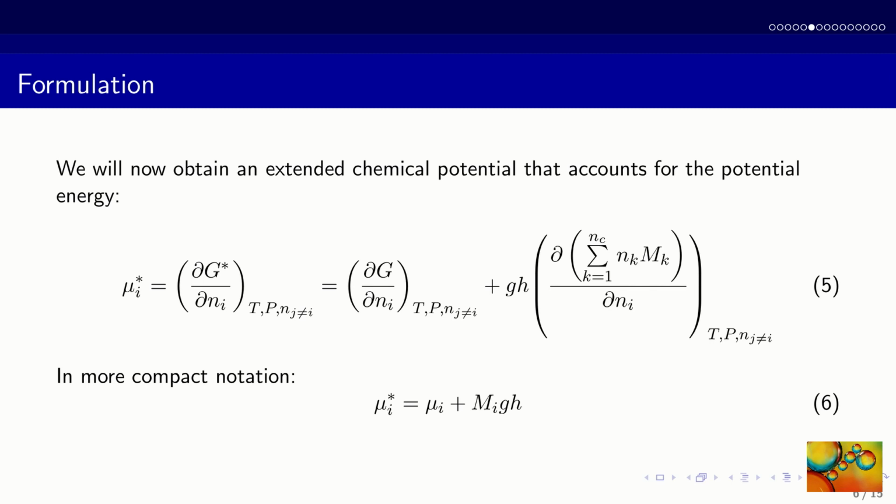We can then derive an expression for the extended chemical potential, which will be the partial molar extended Gibbs energy. The extended chemical potential will be equal to the conventional chemical potential plus the product of the molar mass times the gravity acceleration times the altitude.